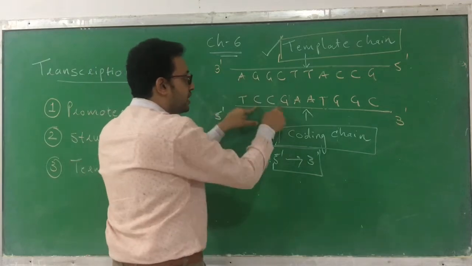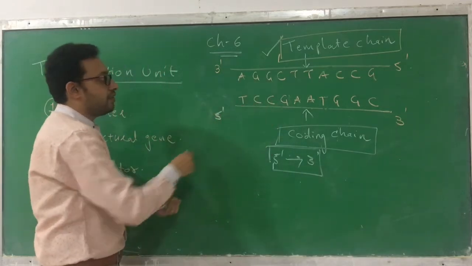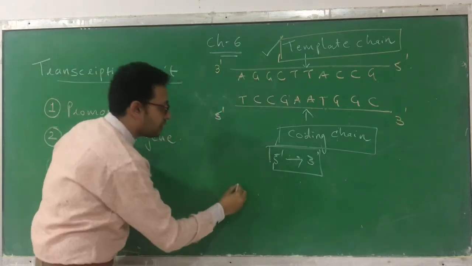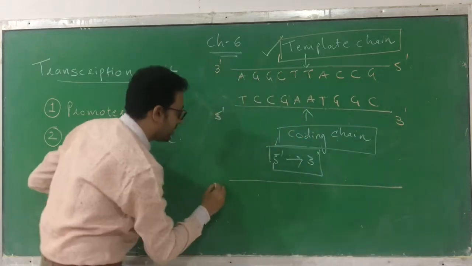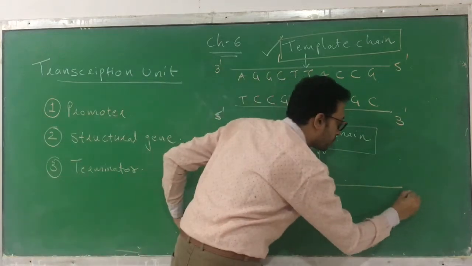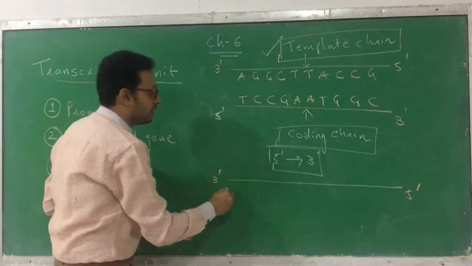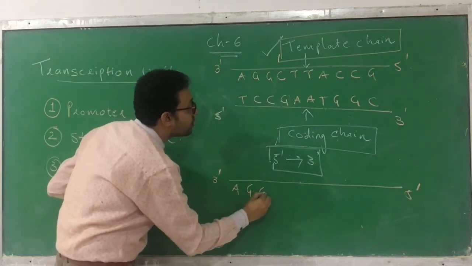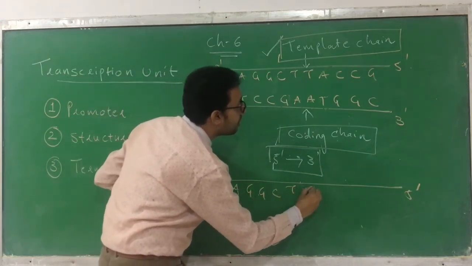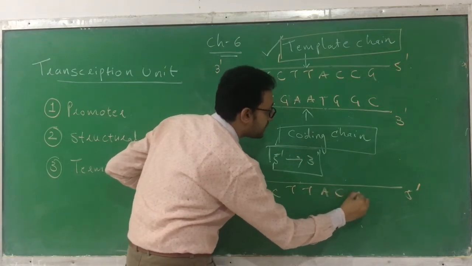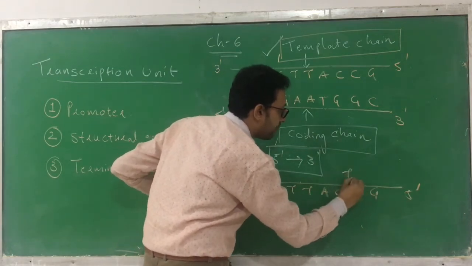So from these two chains, now I am saying which chain will be copied. You know that this chain is copied, so that is 3' to 5'. I am writing that this chain is going to be copied. So I am writing template chain over here. A, G, G, C, T, T, A, C, C, G. This is the template chain.